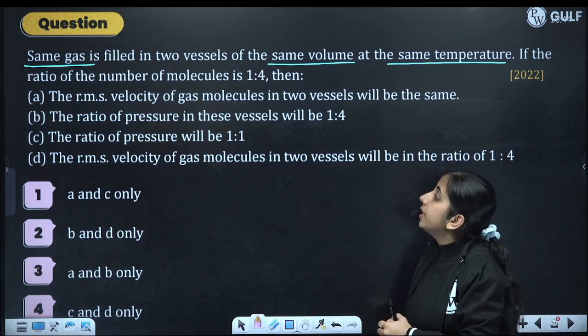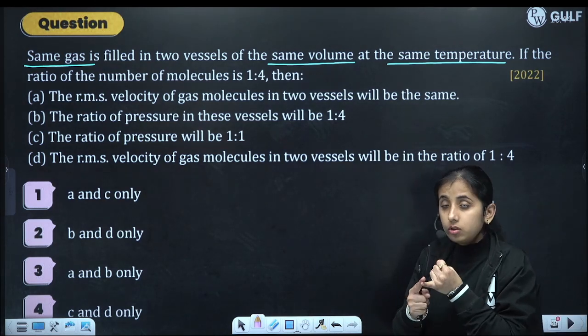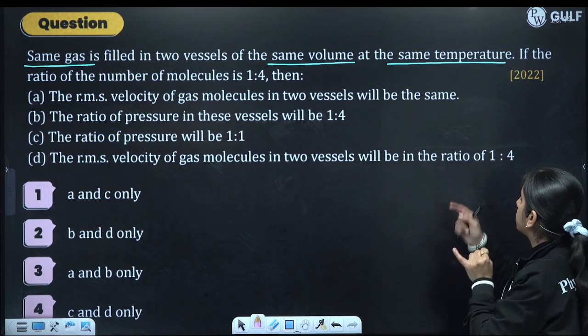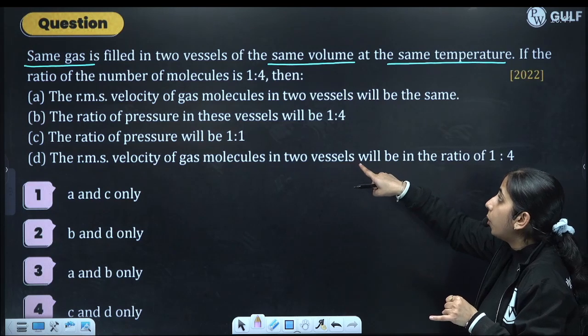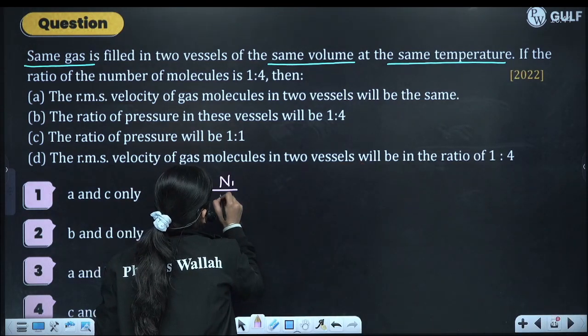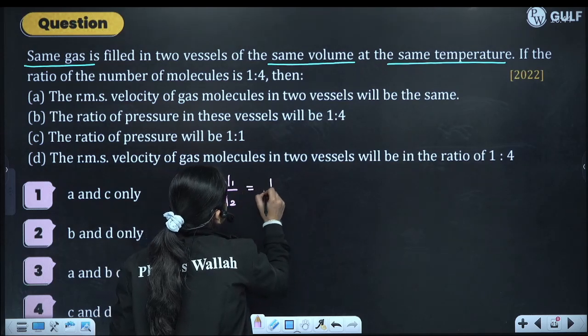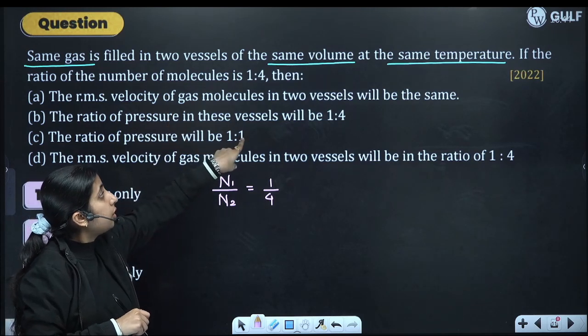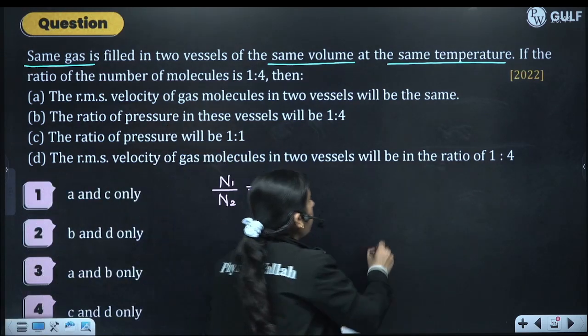Okay, now see, same gas is filled in 2 vessels, same volume and at same temperature. If the ratio of number of molecules N1 to N2 is 1:4, then the RMS velocity of gas molecules in 2 vessels will be same.